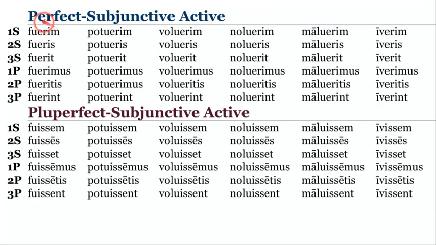Perfect subjunctive is formed off the perfect stem, as we had before, plus the -erim, -eris, -erit, -erimus, -eritis, -erint, which just looks like the blue future. The perfect subjunctive and the blue future are the same form. So the pluperfect subjunctive active is formed off the perfect infinitive: fuissem, potuissem, voluissem, easily seen by the double S.